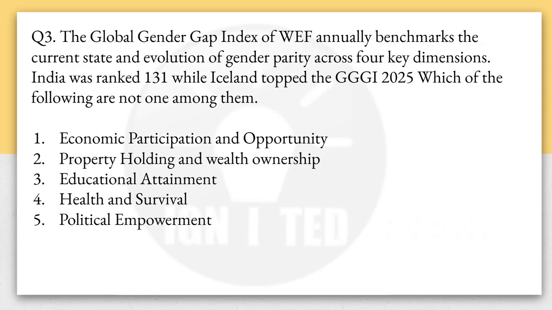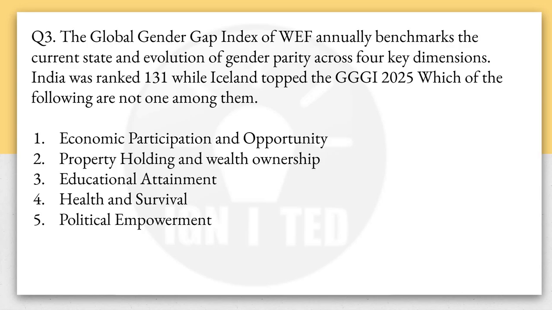Now come to question number 3. The Global Gender Gap Report is a report by WEF. It assesses countries on different dimensions. There are basically four dimensions upon which different countries are ranked. India was ranked 121 this year, and Iceland has topped the ranking of the Global Gender Gap Index 2025.